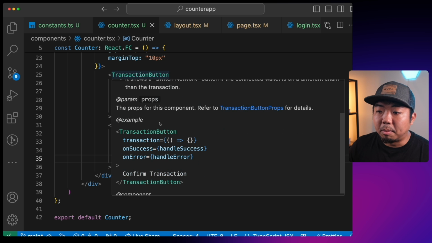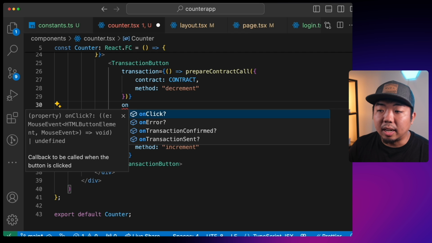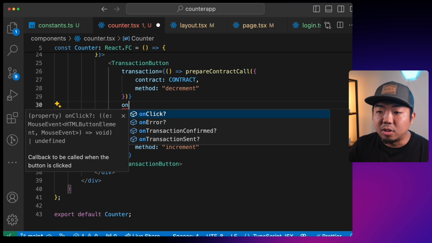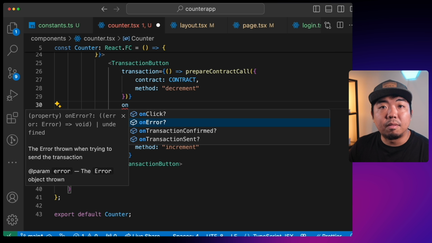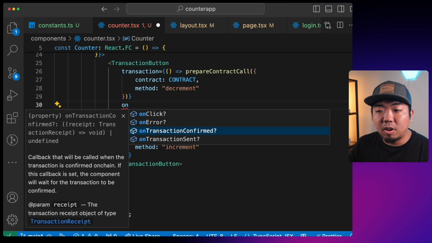Now within the transaction button, we have a few more things that we can set. We can set things like on click, on error, on transaction confirmed, and on transaction sent. On click is a callback that we can use for when someone clicks the button. So maybe if we want to toggle certain things or run a certain function, we can put that on this on click. On error is what will happen if there is an error with the transaction. On transaction sent is for when the transaction is actually sent on chain. And then we have on transaction confirmed, and this is when the transaction has actually been confirmed on chain.